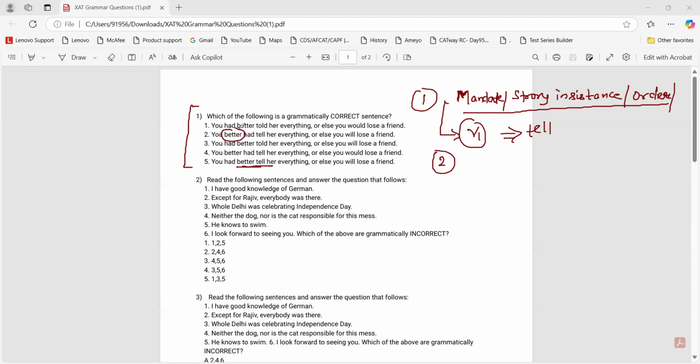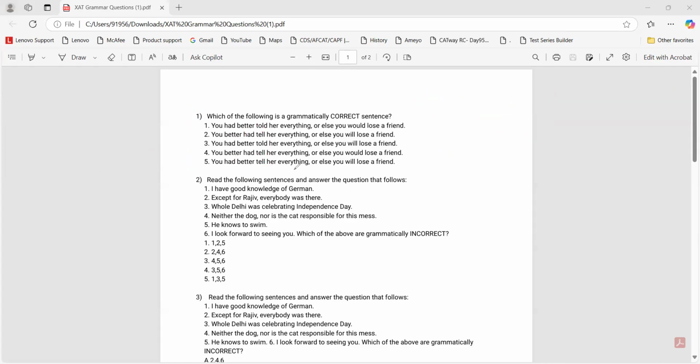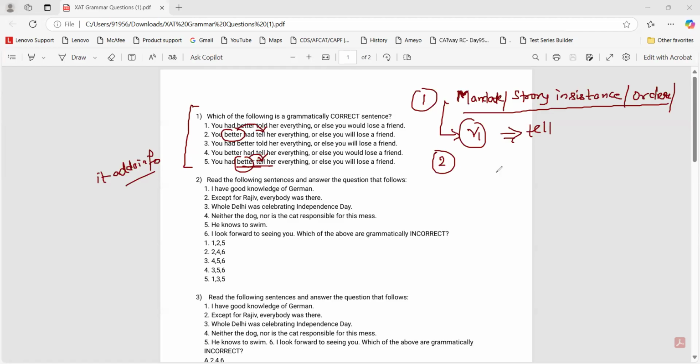If we put better away from tell, then it is away from the thing that it modifies, the thing about which it adds information. So any modifier should be as close as possible to the entity that it is modifying. The second rule was that a modifier should be as close as possible, because it wouldn't be possible to put it close every time, possible to the modified entity.